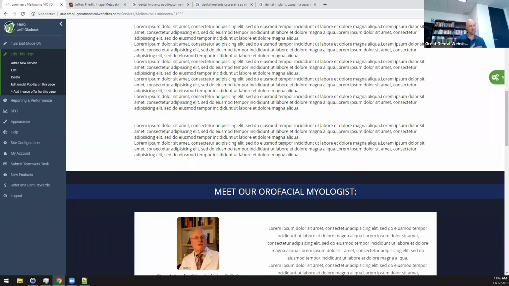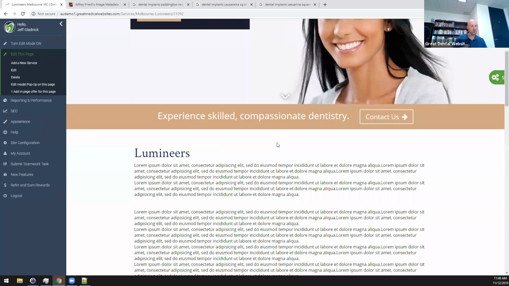If we have blog posts, the same thing applies. We want to give as much information as possible that the patient needs in order to make a decision right on this landing page. And the point of this landing page is to attract searches for Lumineers in Melbourne. You can see that we've constructed this URL like that, or the suburb that you're in.